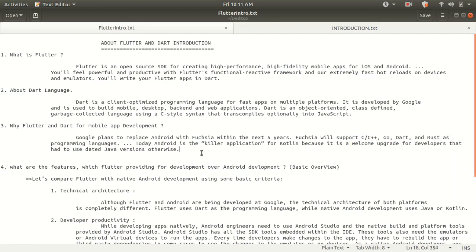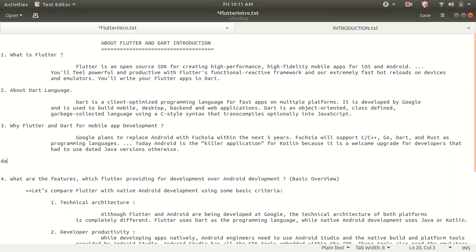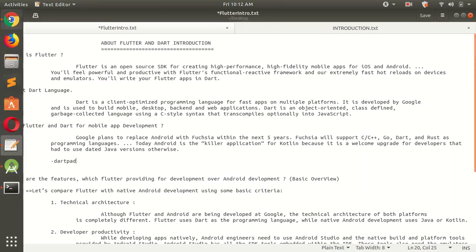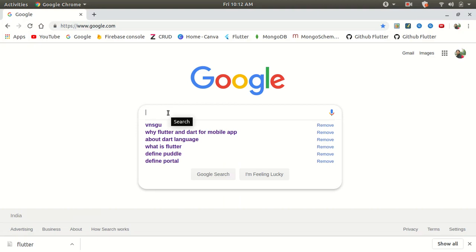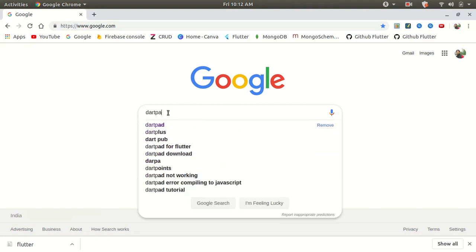Friends, I also want to tell you, if you want the Dart compiler, then you can just go and write Dart pad, and you go to the console of Dart. Let's take you there. Just write here Dart pad.